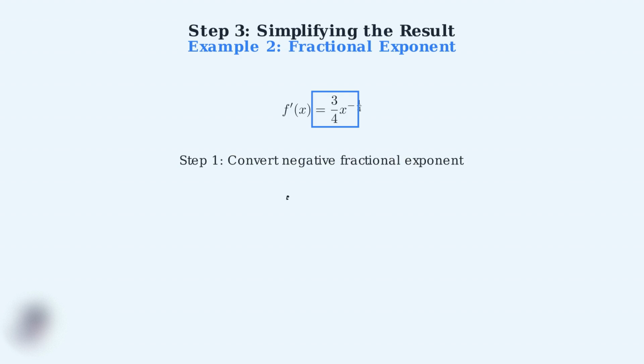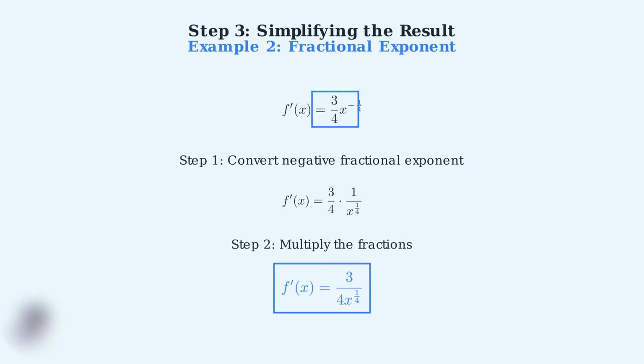Our second example involves a fractional exponent. After applying the power rule, we have f prime of x equals 3/4 times x to the negative 1/4 power. Step 1, we convert the negative fractional exponent. x to the negative 1/4 becomes 1 over x to the positive 1/4. Step 2, we multiply the fractions. 3/4 times 1 over x to the 1/4 gives us 3 over 4x to the 1/4. This is our simplified form.